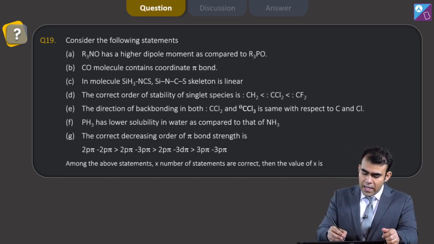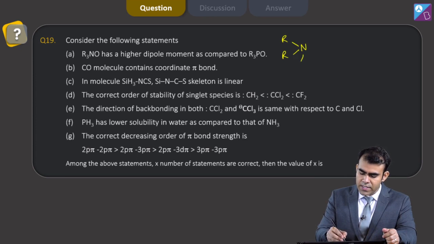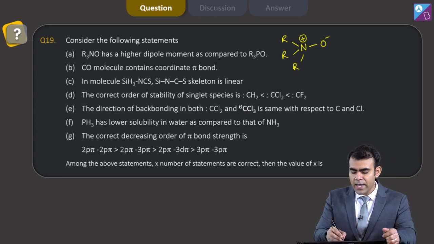Now here if I draw the structure of R3NO and R3PO, then you can see that in R3NO there is polarity in this N-O bond, and oxygen has higher electronegativity than nitrogen, and here the dipole moments are in this direction.